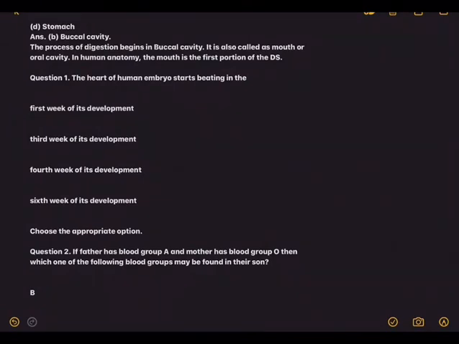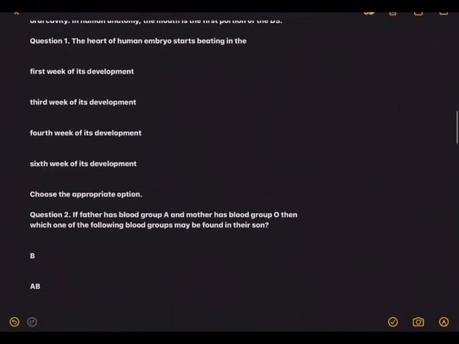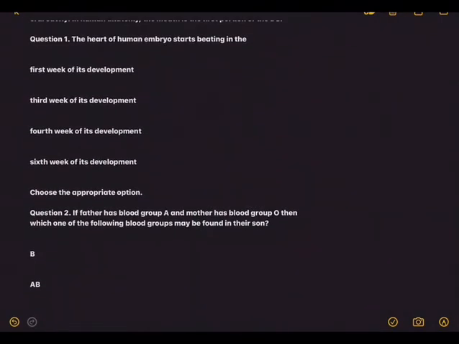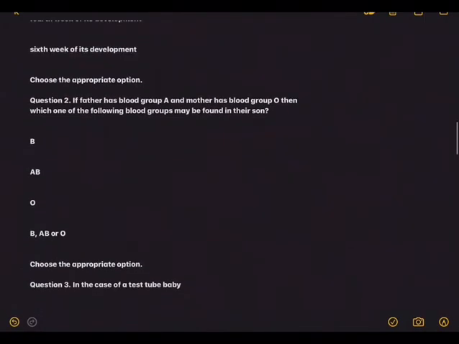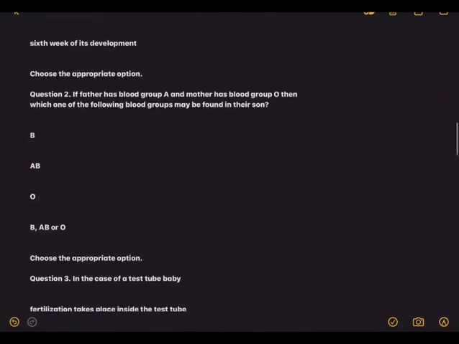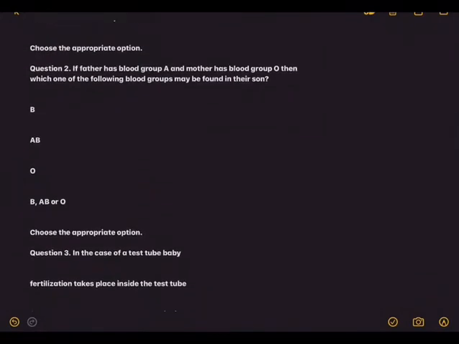Next, the following questions, you try to answer it and post your answers in our group, and let me put the correct key to you so that you can have self-check. The heart of human embryo starts beating in the first week of its development, third week, fourth week, or sixth week of its development. So which week will the heart be formed and start beating?